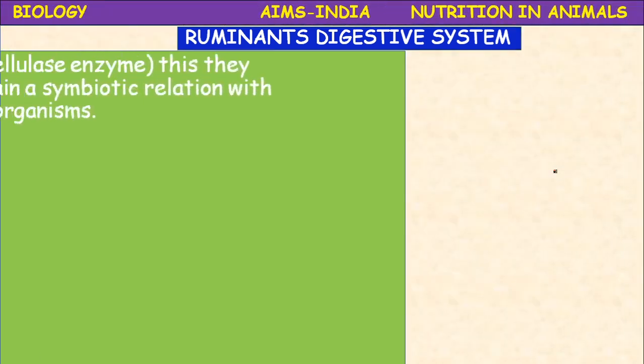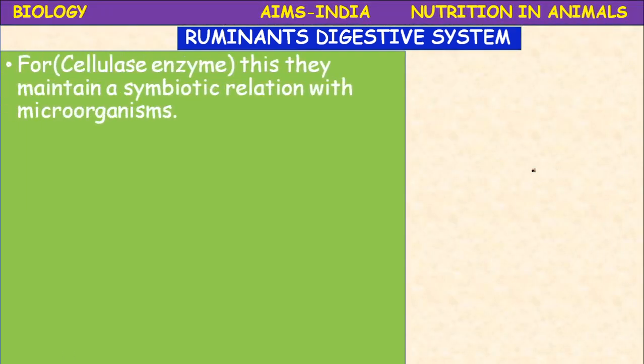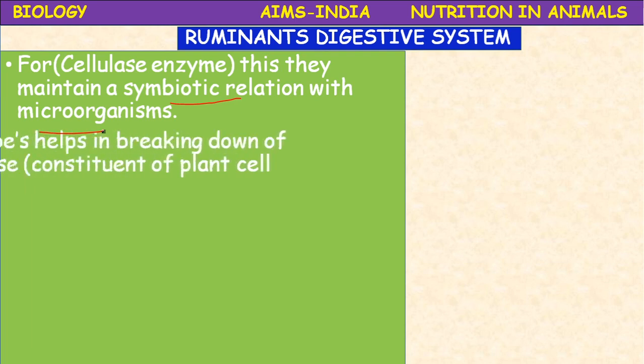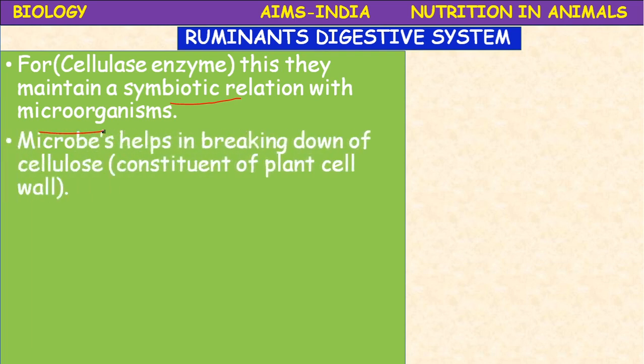So let us see more. For cellulase enzyme, these ruminants maintain a symbiotic relationship with the microorganisms. The microbes help in breaking down the cellulose, which is the main constituent of the plant cell wall.